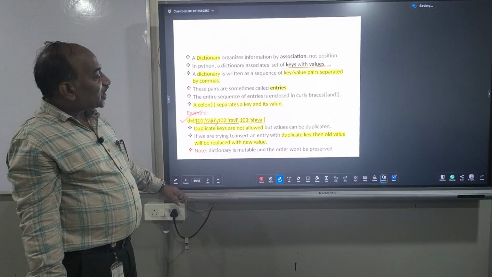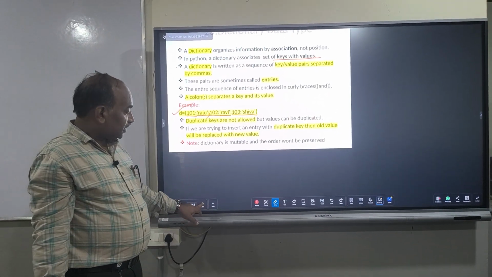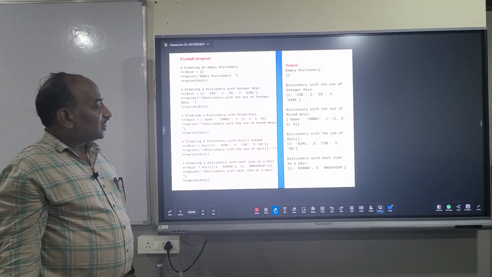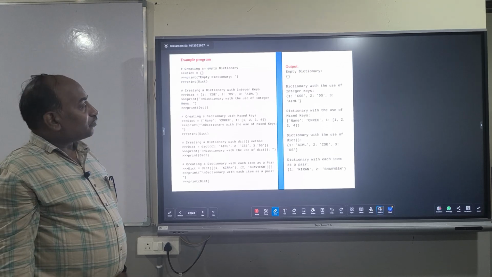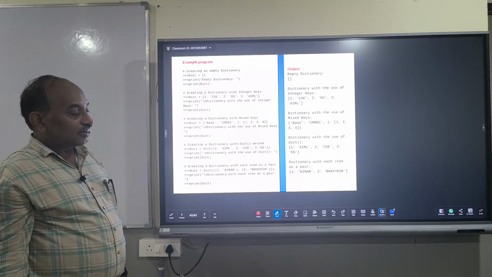These are a few of the data types supported by the Python language. In the next class, we will see a different set of keywords, and in the next video we will see, with clear programming, how to write programs to access the elements of the different data types.